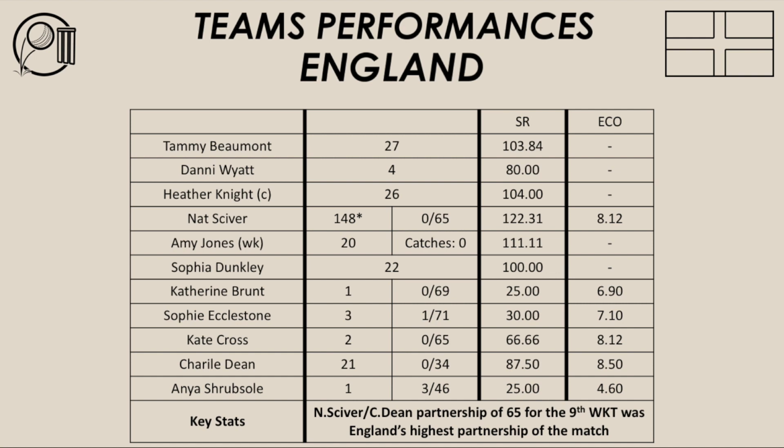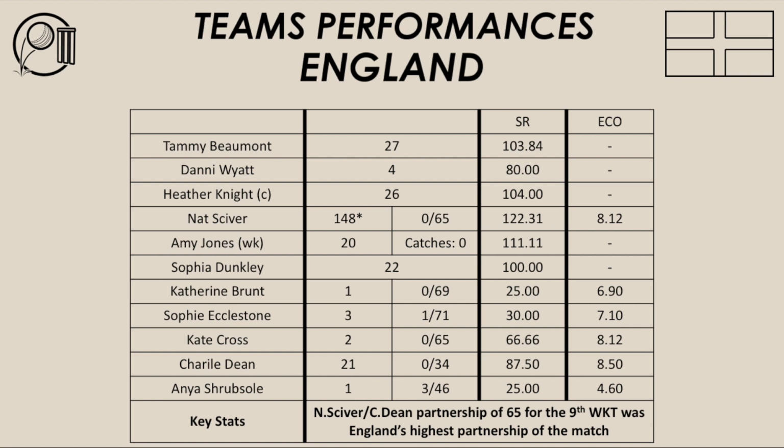So it didn't quite go to plan, as I mentioned before, for England. Dropped catches don't help. And I think the pressure of bowling first in a World Cup final, probably England didn't quite handle that pressure all that well. Heather Knight decided to bowl first in this match, in the final. Usually you like to bat first and put runs on the board, but she said, we'll have a bowl first. We'll try and restrict Australia to a score of 250 maybe, or something like that in the final, and back ourselves to chase it down in the evening time where the dew comes in and it's much easier for batting.